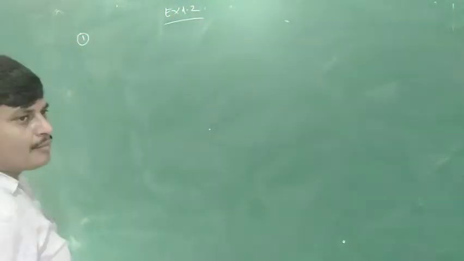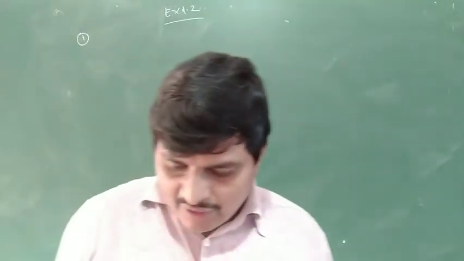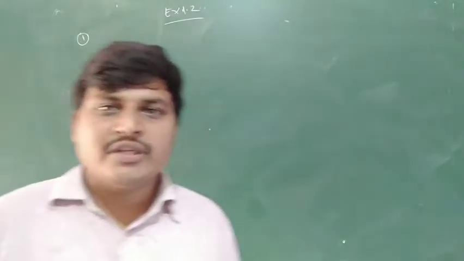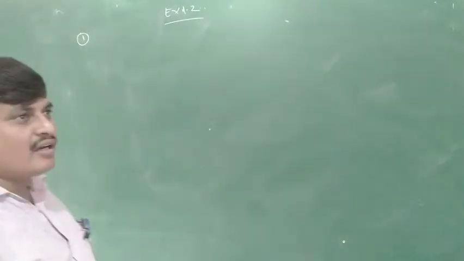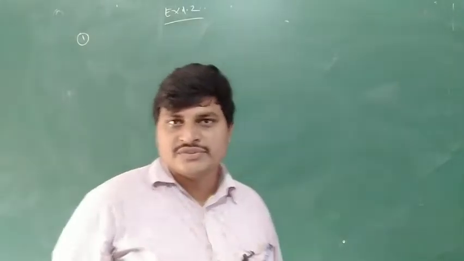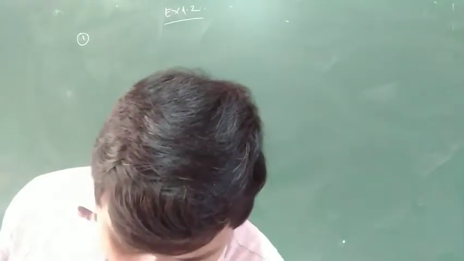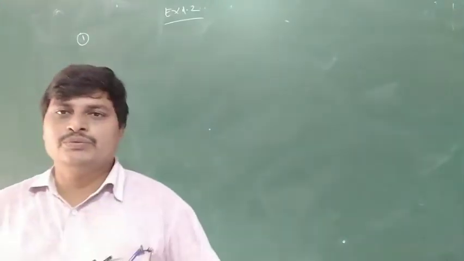The first problem. Which of the following are examples of the null set? Are the following sets the null set or not? The first one: set of odd natural numbers divisible by 2.